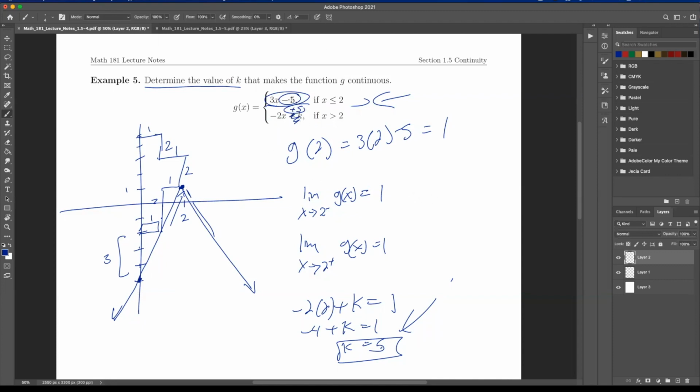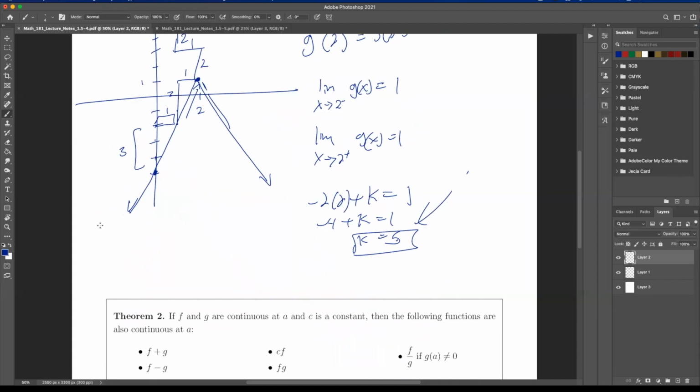And so the steps to solve this is we want to find, let me see if I can write out some steps for you real quick. So the steps to solve this is, what do we want? We want the limit as x approaches a from the left to equal the limit as x approaches a from the right, and we want that to equal the function value. Okay, so here we want all these three things to be equal.